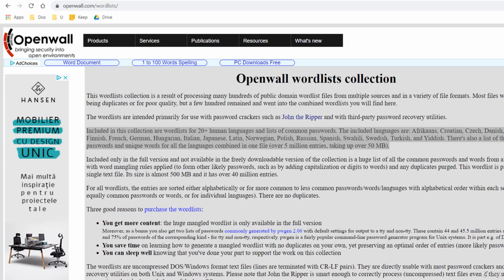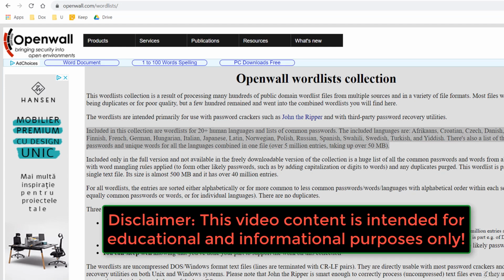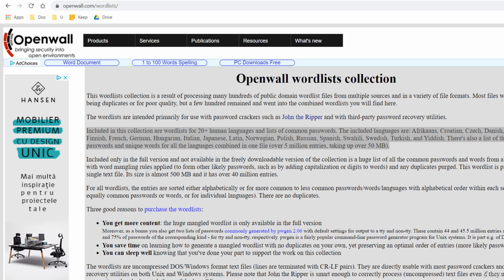To be successful in cracking passwords, you have to use the right dictionary. The dictionary should contain words in different languages, celebrity names, the name of football teams, and so on. OpenWall.com, the official website of John the Ripper, provides you a huge word list collection. It includes word lists for more than 20 human languages and lists of common passwords. Unfortunately, it's not free.